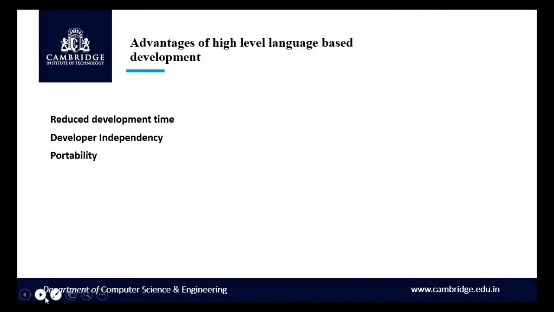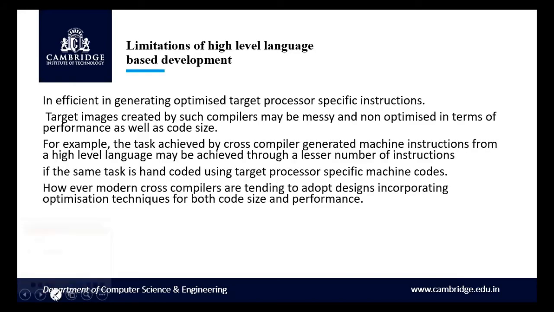Then next, if you take the limitations of high level languages, optimized code cannot be generated when it is converted into machine level language, because we are writing in a general way. For converting into machine code, there will be a lot of code which is generated by the compiler. That code can be reduced if you program in assembly language. So it will not generate optimized code.